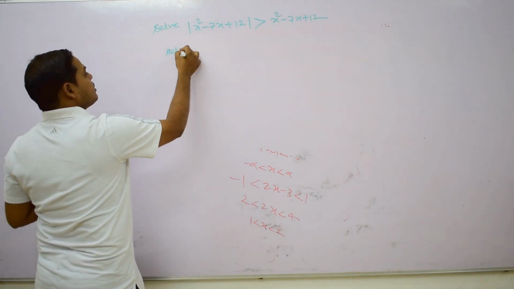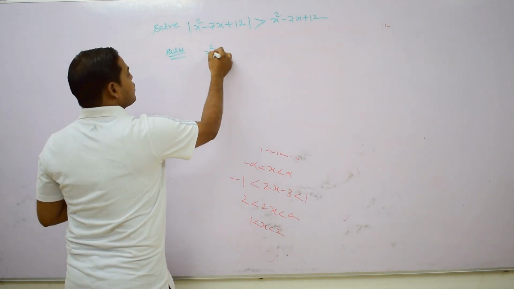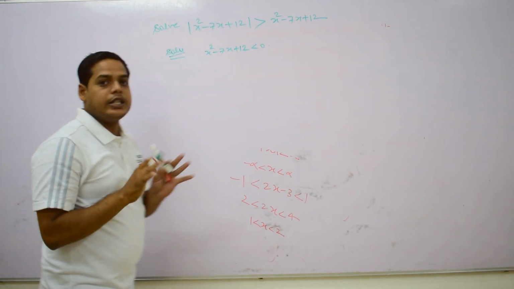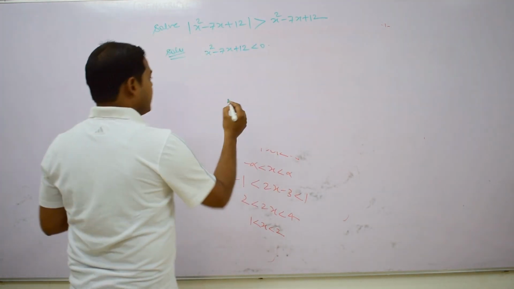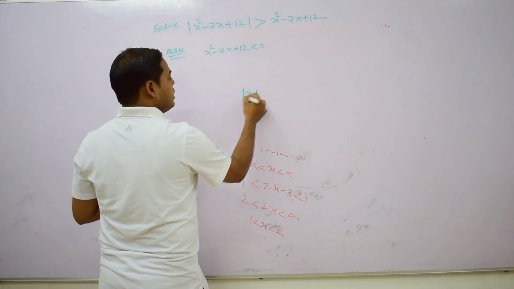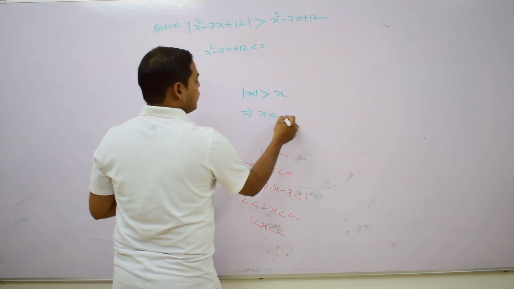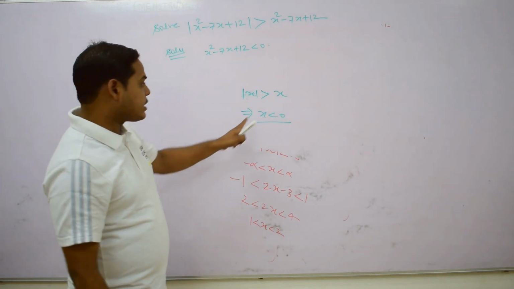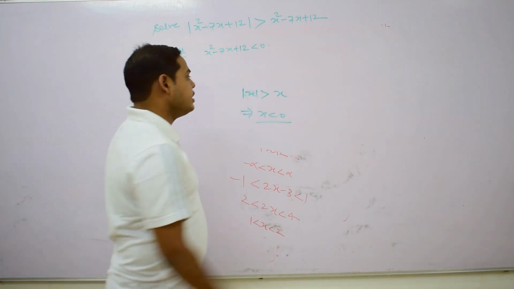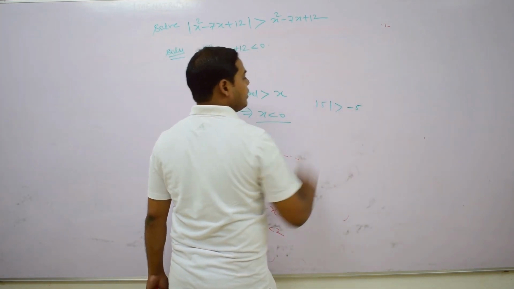If we solve this, then this is valid only in that case when x² − 7x + 12 is less than 0. Otherwise it is not valid. Means that if there is a real number, suppose that real number is x, and |x| is greater than x, it means that x is negative. Otherwise, it is not valid. You can take a digit, suppose you can take −5. Its magnitude is greater than −5.